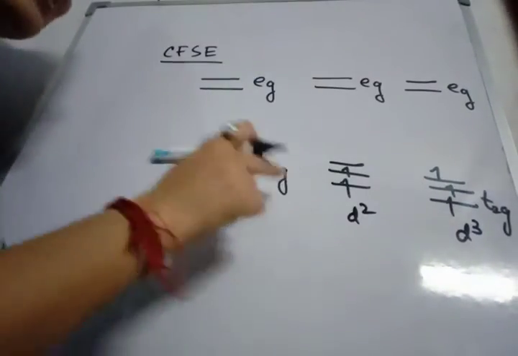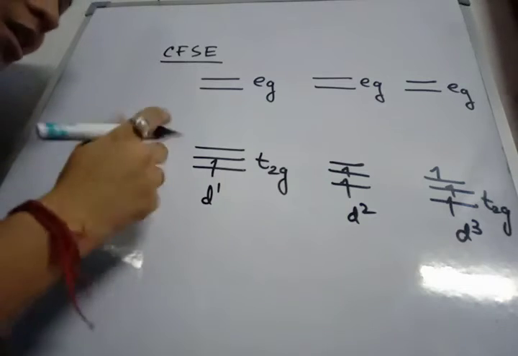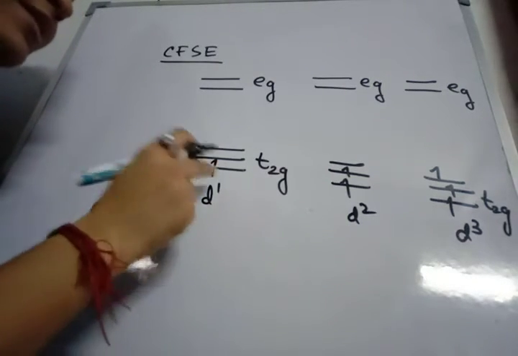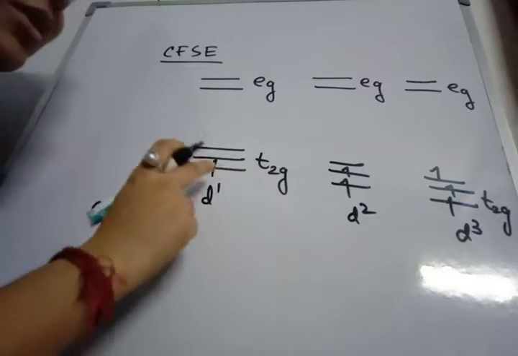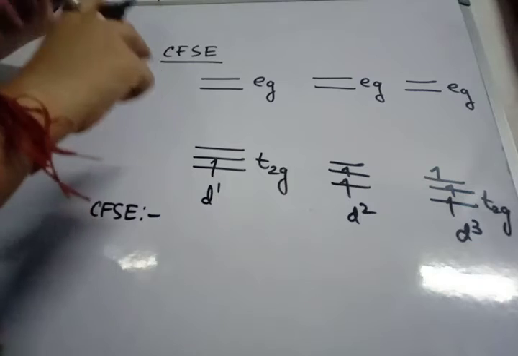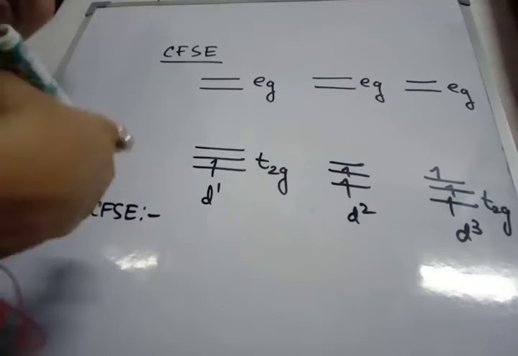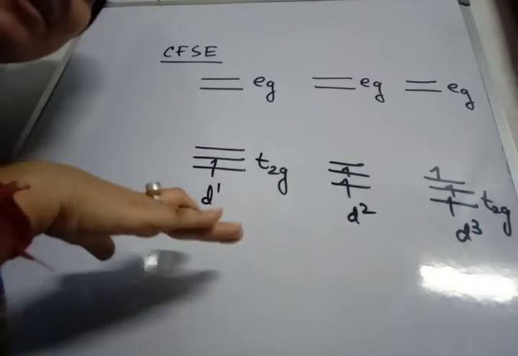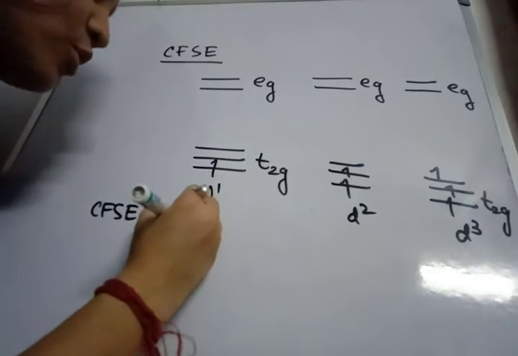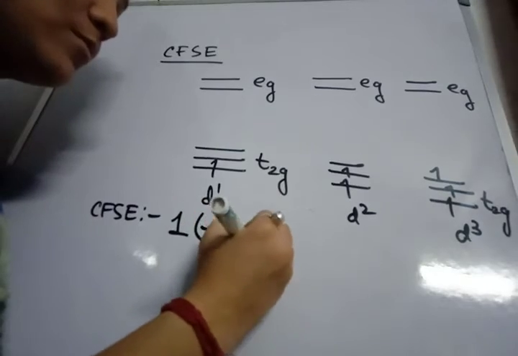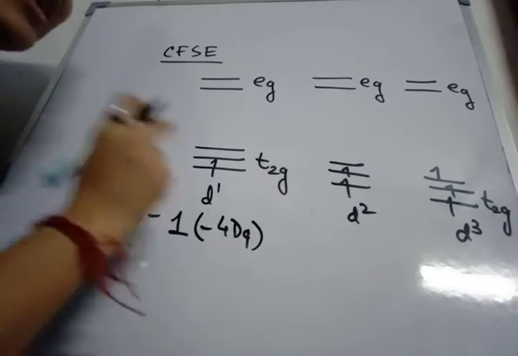If I calculate the CFSE values: for d1, I have 1 electron in the t2g orbital, which is stabilized by -4 Dq. So 1 times -4 Dq is the CFSE for d1.